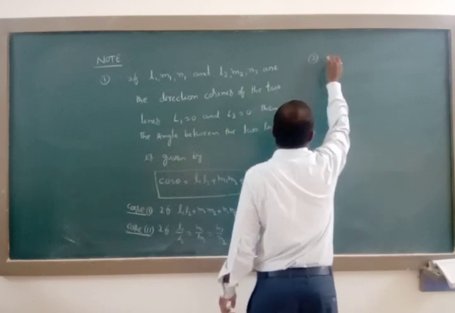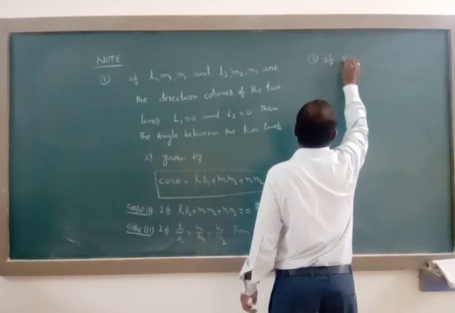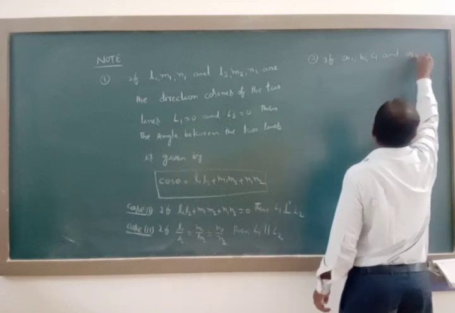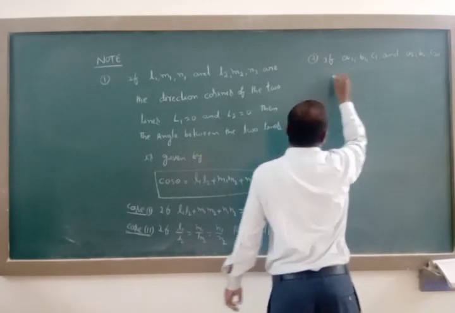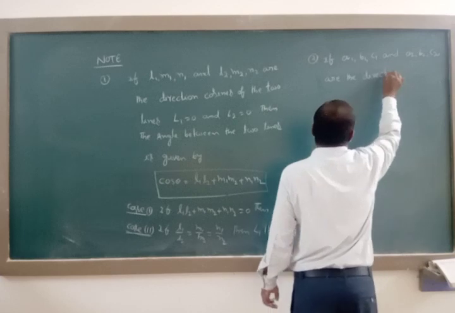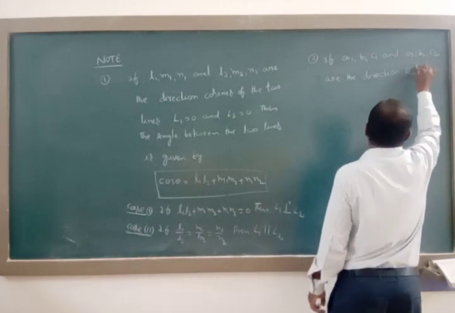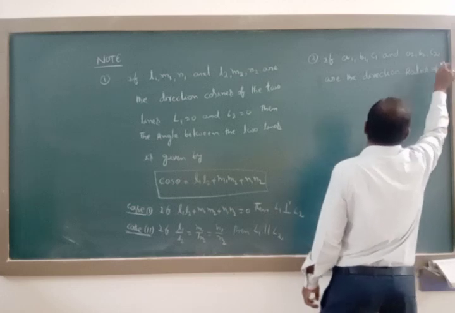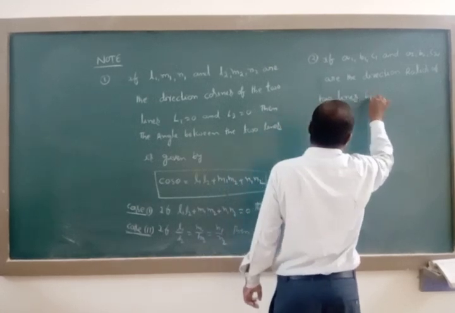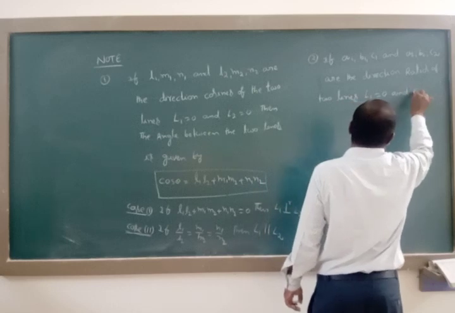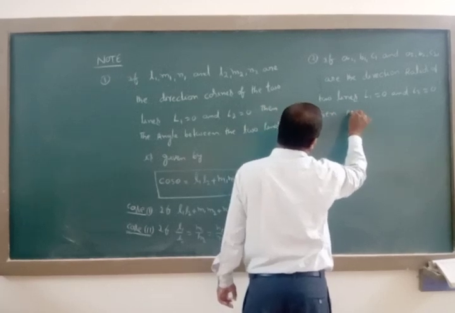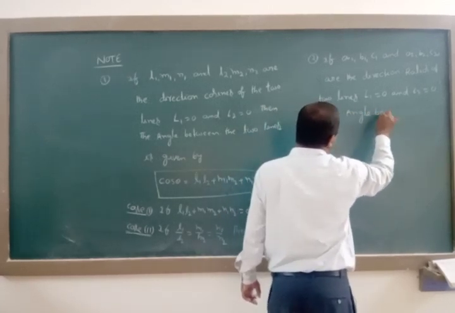Next, second formula. If a1, b1, c1 and a2, b2, c2 are the direction ratios of two lines, then the cosine of the angle between the two lines.